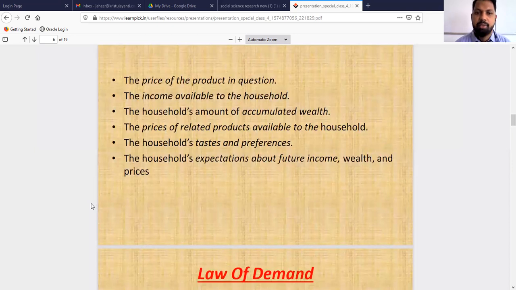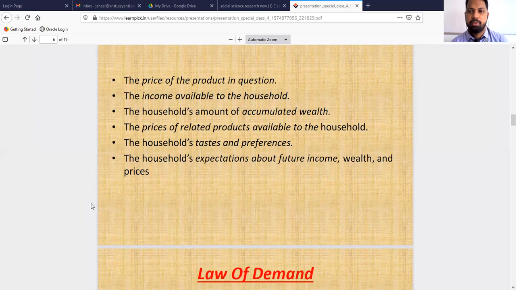Then the other one, the price of related products also affects the demand for the commodity. In the case of complementary goods, if the price of one product increases, the demand for the complementary product declines. Actually, in the case of substitute goods, if the price of one product increases, the demand for that substitute product actually increases. So the related products also have an impact on the quantity demanded.